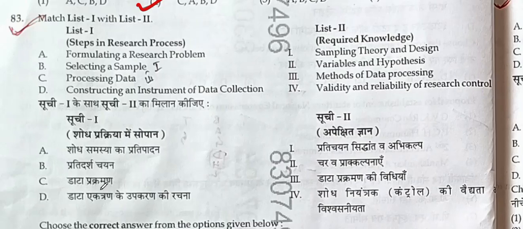We have to match in this question. Formulating a research problem is 2. Selecting a sample is sampling theory and design 1. Processing data is 3. The method of the data processing and the constructing an instrument of data collection will be the fourth one. The validity and reliability of the research control.